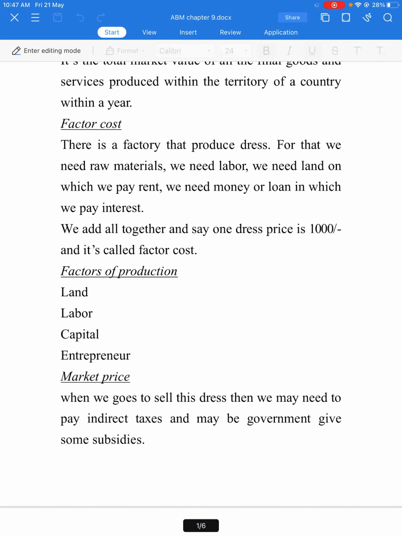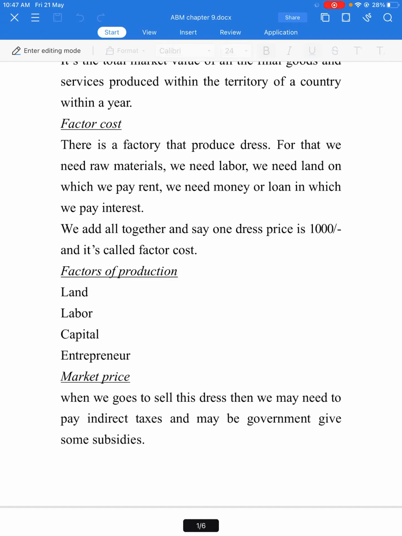The price of the dress includes the raw material price, the labor price, one portion of everything added to one particular dress. So we have to pay everything. That is called factor cost.